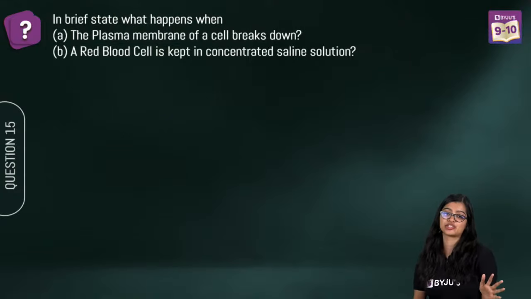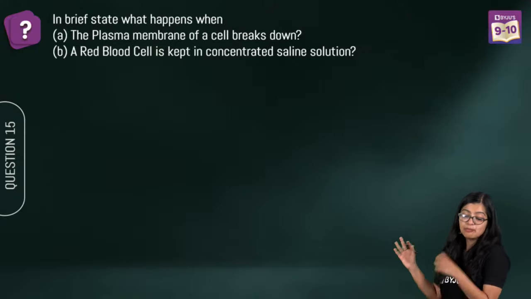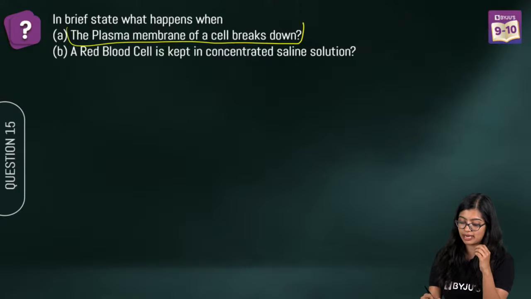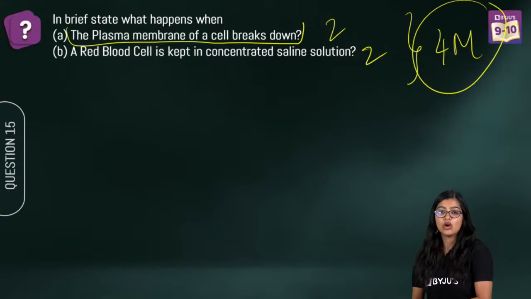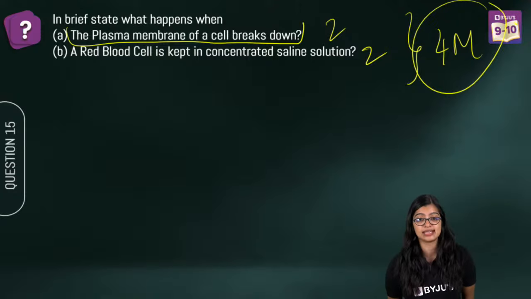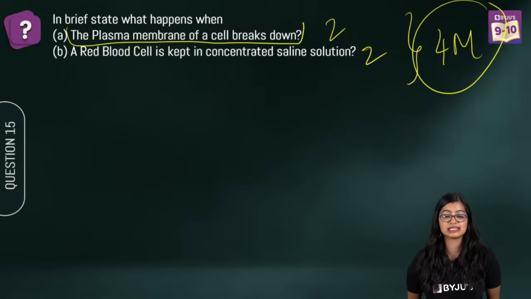Now, last question, okay? Last question and then we'll do Menti. In brief, what happens when the plasma membrane of the cell breaks down? This is a 2 marker. I will give you 4 marks for this particular question. What is going to happen when the plasma membrane of a cell breaks down? Cell will die, okay. Why will cell die? Why will cell get damaged?